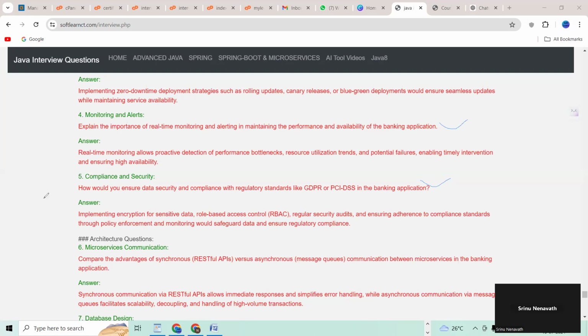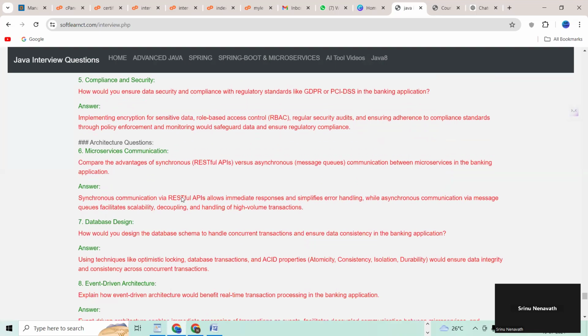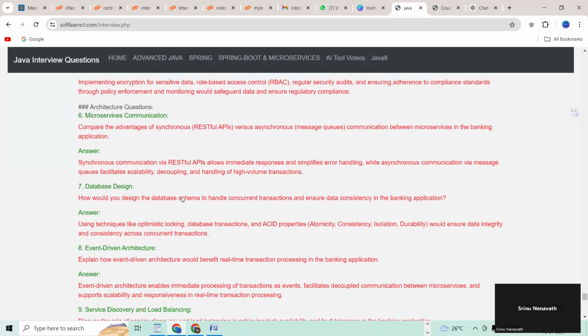Next question, microservice communication, guys. This is very important. Compare the advantages of synchronous RESTful APIs versus asynchronous messaging queues for communication between microservices in the banking application.